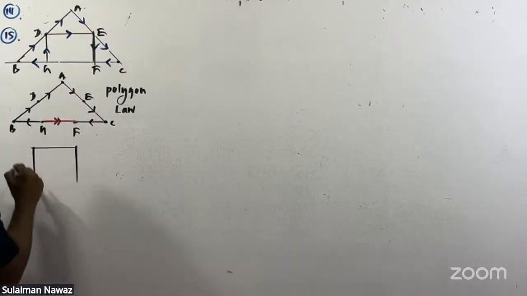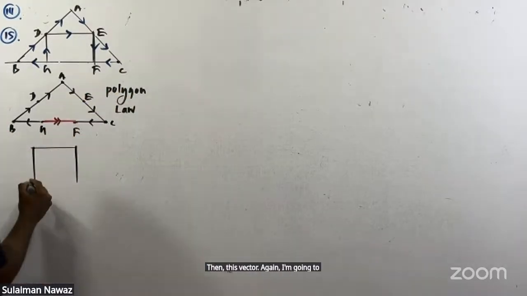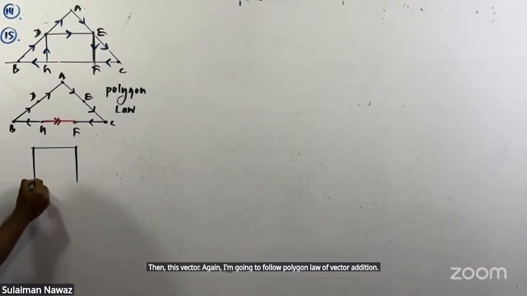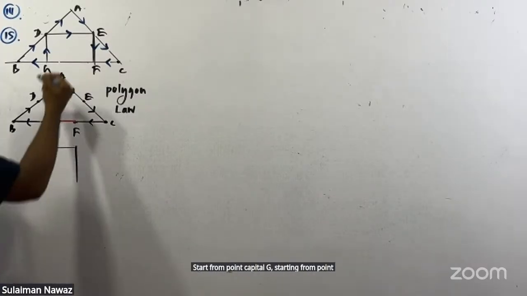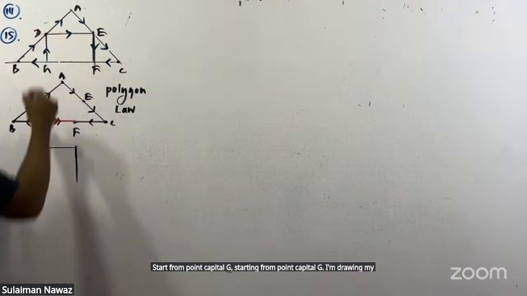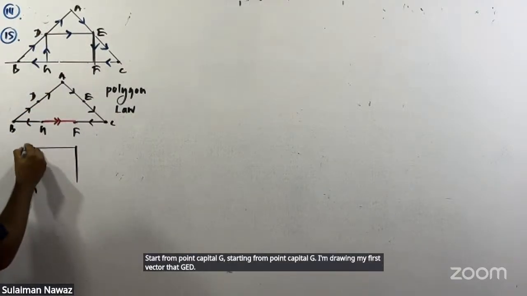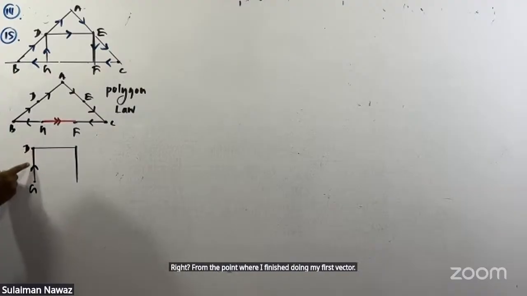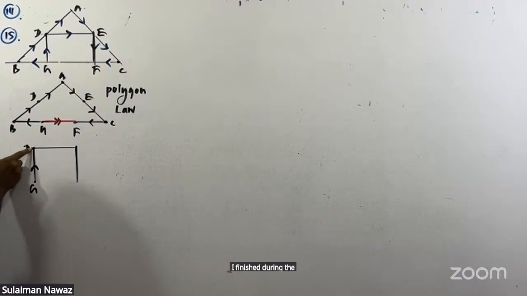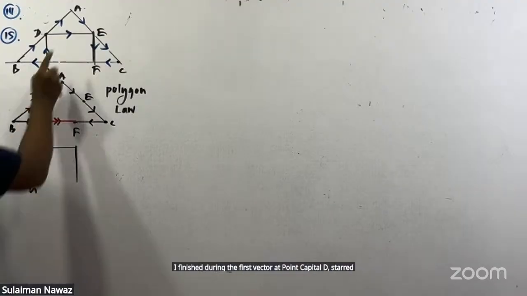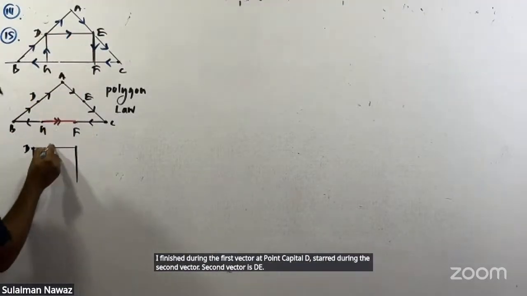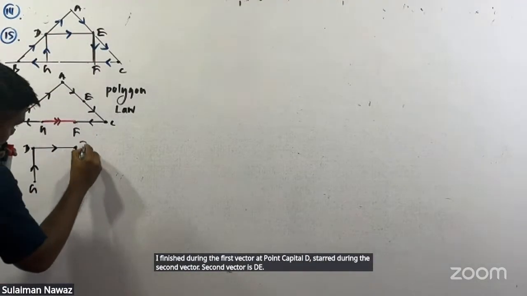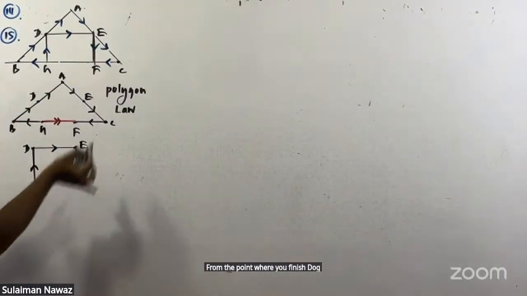Again I'm going to follow the polygon law of vector addition. Starting from point capital G, I draw my first vector as GD. From the point where I finish drawing the first vector, at point D, start drawing the second vector, DE. From where you finish the second vector, start drawing the third vector, EF.